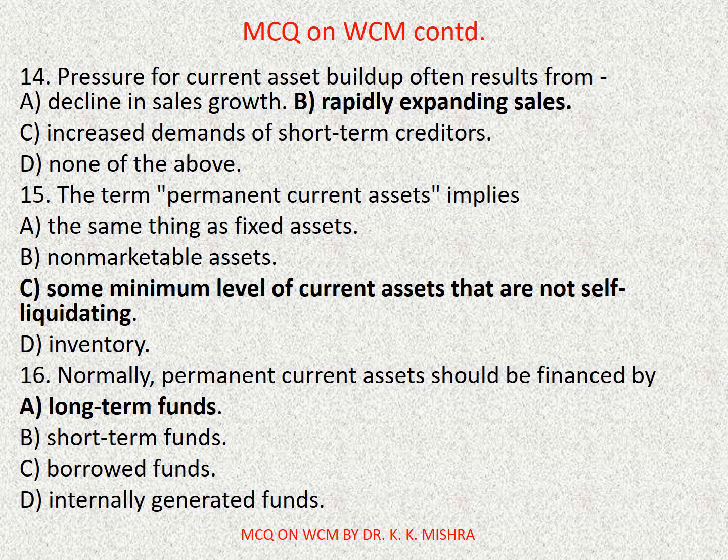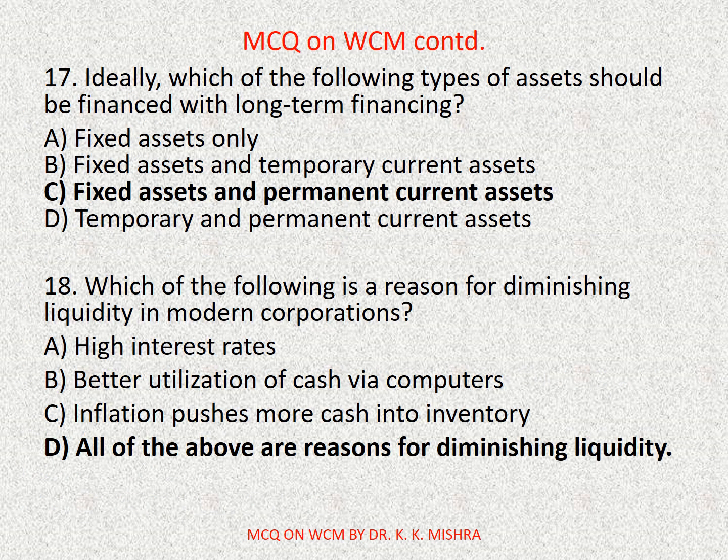Now question number 16. Normally permanent current assets should be financed by. Options are A. Long-term funds, B. Short-term funds, C. Borrowed funds, D. Internally generated funds. Correct option is A. Long-term funds.